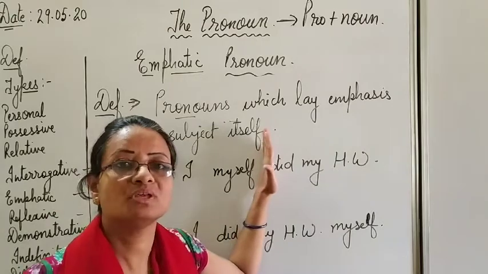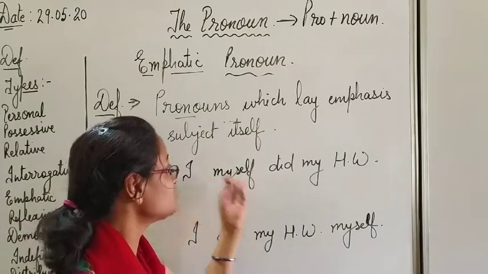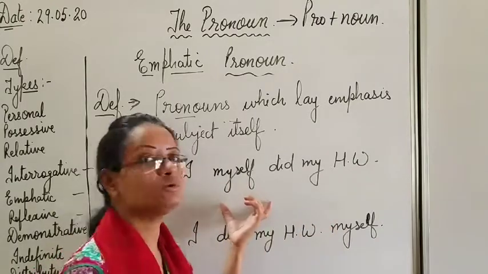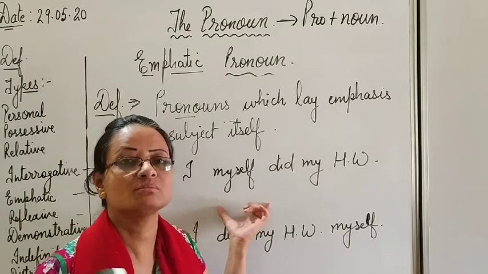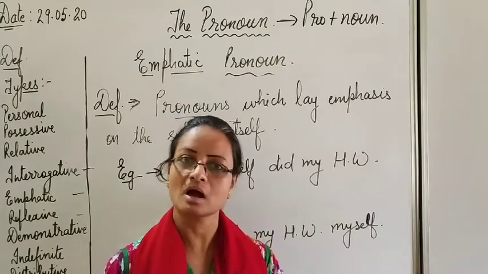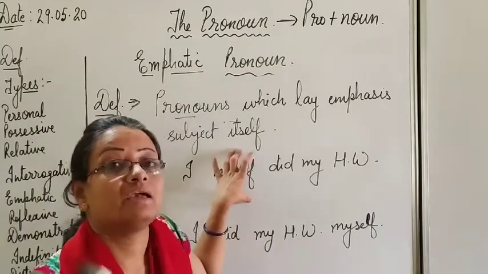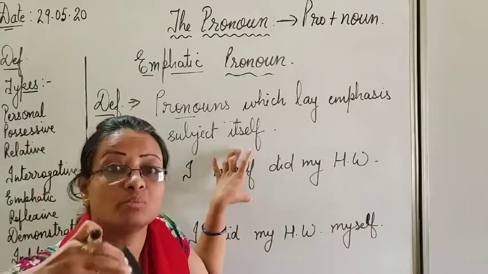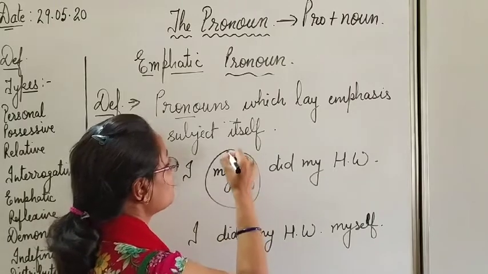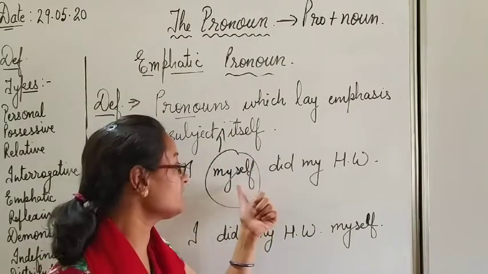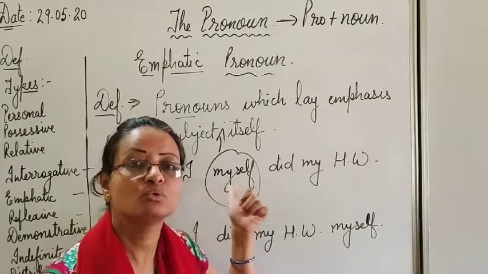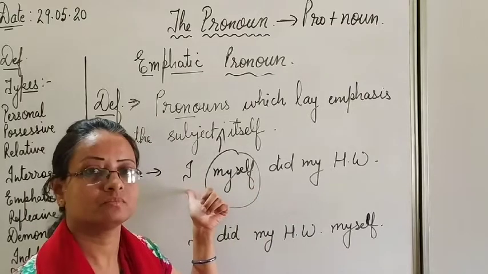If you separate the sentence from here, myself is focusing, laying stress on I. Who did my homework? I myself. Is there any need to say myself? No, there is no need to say the word myself again. If I say I did my homework, things will be quite clear. Who did my homework? I. But the word myself is laying more stress upon the subject, that nobody else other than me did the homework. So here the word myself is emphatic. It is laying emphasis on the subject. Unnecessarily we are adding this word to put more focus, more stress on I, on the subject.